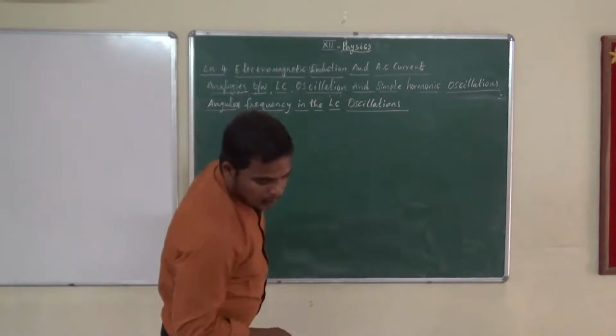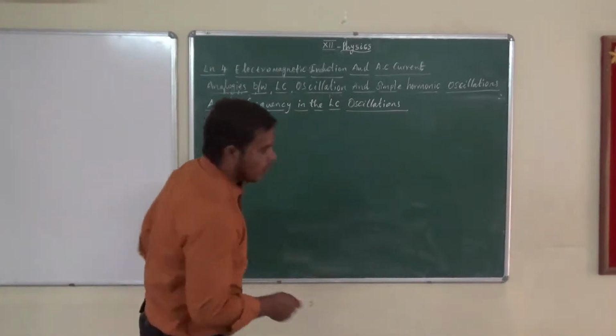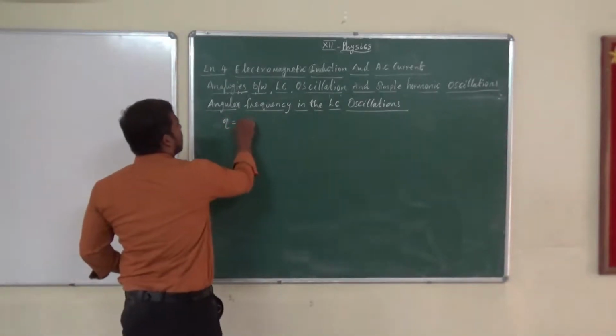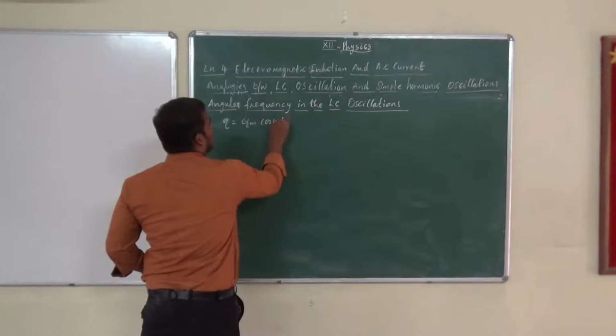Differentiate the equation; already Q is there, no? What is Q? Q is nothing but Qm cos omega t plus pi.